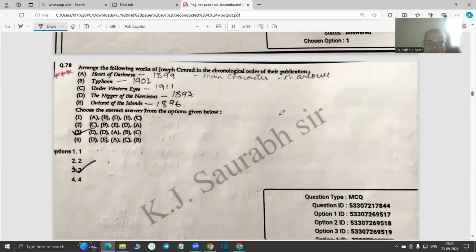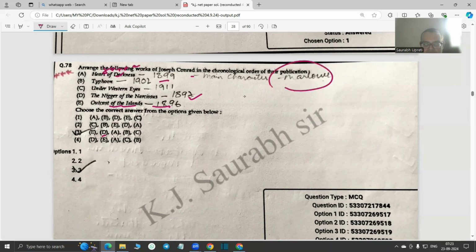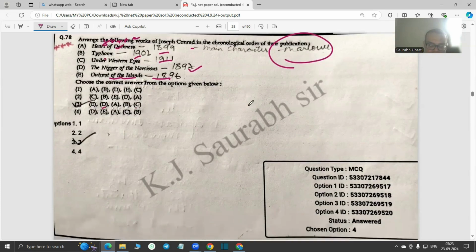All right. So arrange the following works of Joseph Conrad. So again, it's exclusively for NET aspirants. So the first is An Outcast of the Islands, 1896, and then D, The Nigger of the Narcissus, important work, 1897. Then we have got Heart of Darkness, five-star work indeed, 1899. The main character of Heart of Darkness, if you remember, Marlow, a very important novella it is, right? And then Typhoon, 1902, and then C, Under Western Eyes, 1911, right?